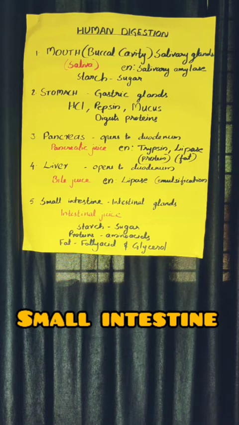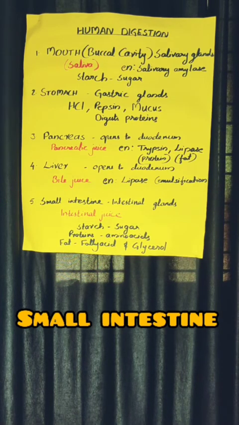And for absorption, the wall of the small intestine consists of one special type of structures called villi. Villi is the plural word, and its singular is villus. These villi are finger-shaped structures from the inner wall of the small intestine to absorb the digested food.